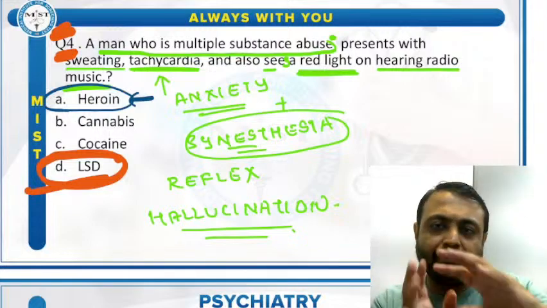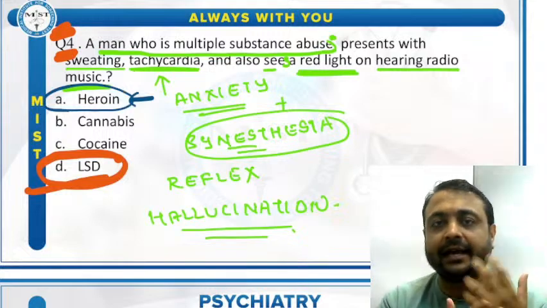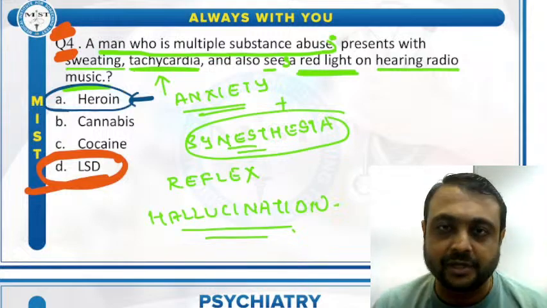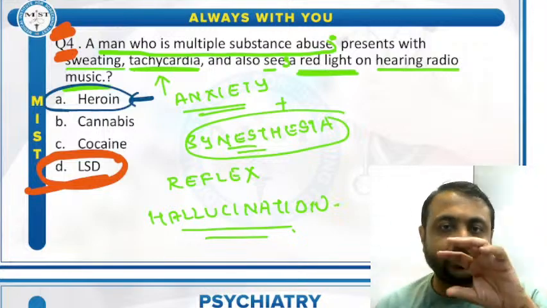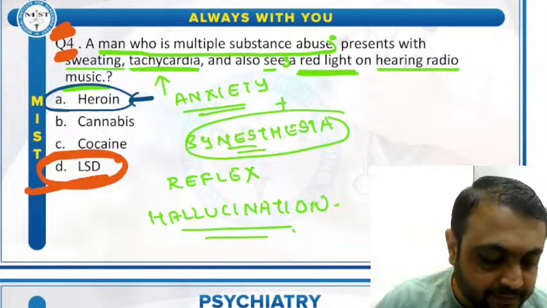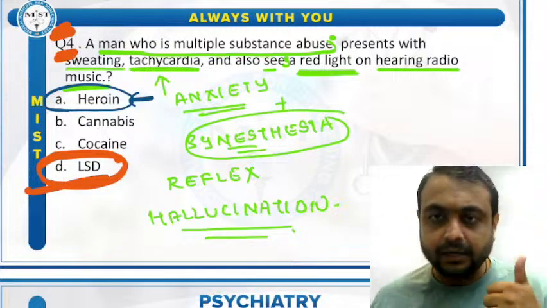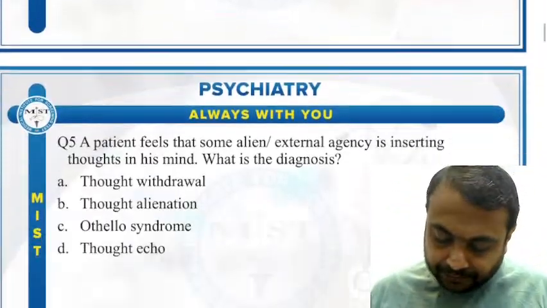Those symptoms are typically seen with cocaine intoxication. So none of these symptoms are there in this question. So the answer to this question is option D, that is LSD. Clear? Now next MCQ.